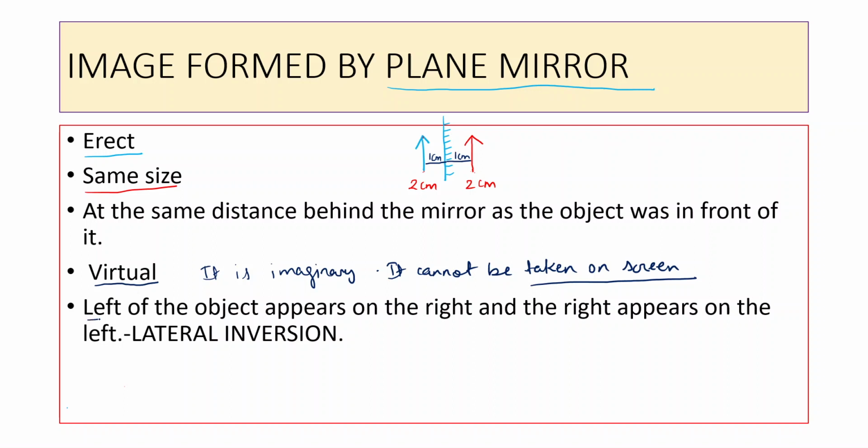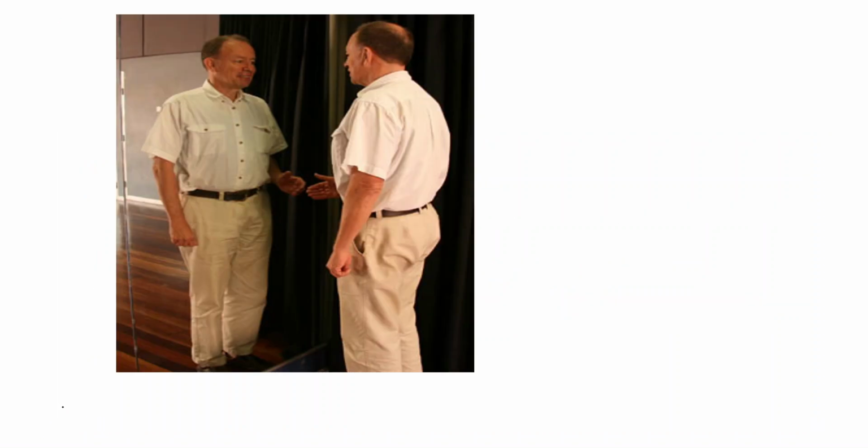Now the last thing is, left of the object appears on the right and right of the object appears on the left. This phenomenon is known as lateral inversion. I will show you what lateral inversion is. See, this man is looking at the mirror. This is the mirror. This is the real man. Now look here. This seems to be the left hand of the man, right?